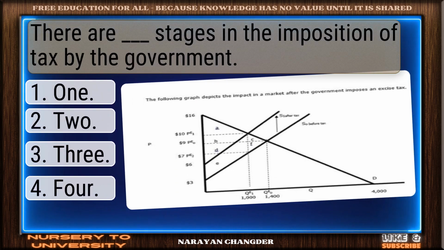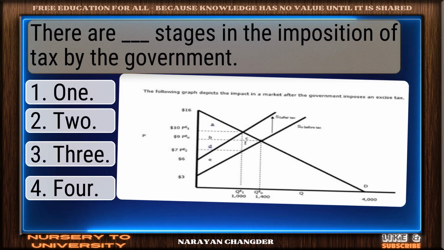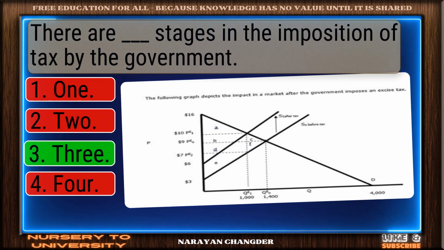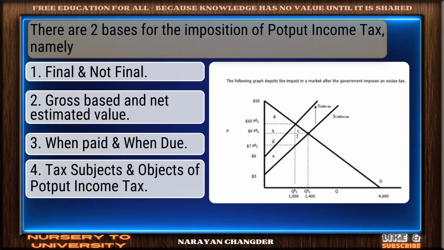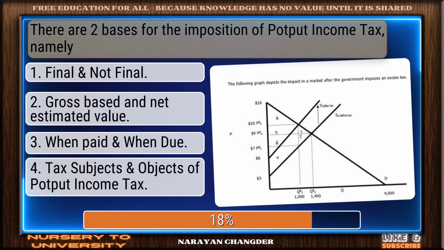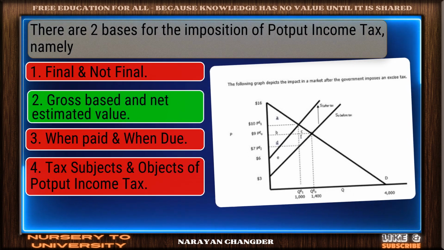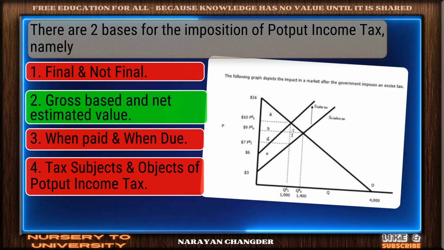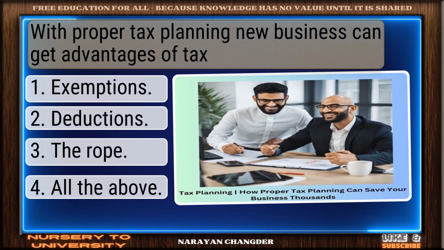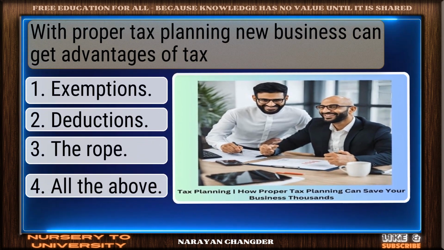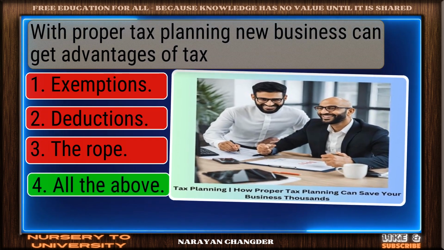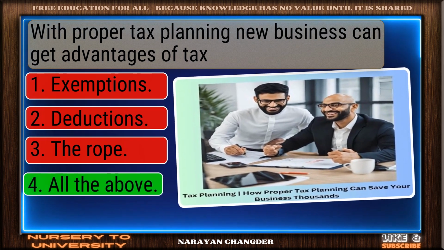There are dash stages in the imposition of tax by the government. Sharp thinking. 3 is the right choice. There are 2 bases for the imposition of output income tax, namely, right choice. Gross-based and net estimated value is the best answer. With proper tax planning, a new business can get advantages of tax. Correct response. All the above is the most accurate answer.